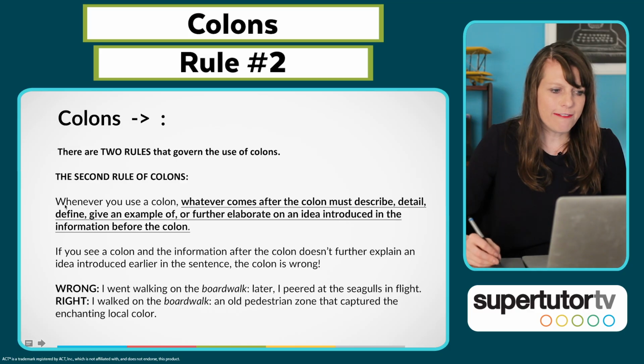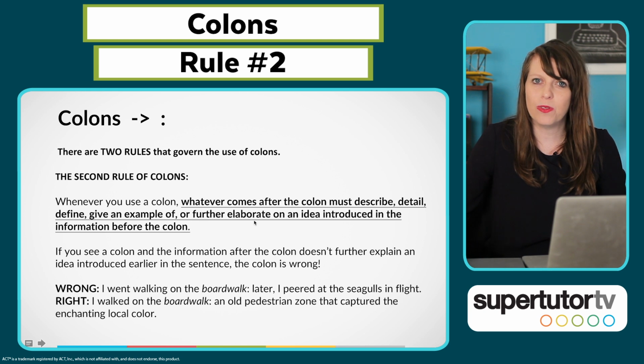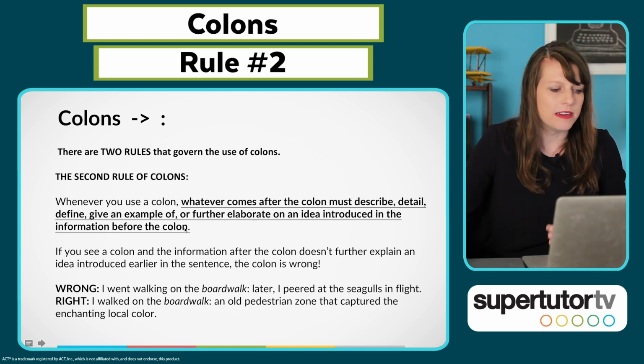Let's talk about rule number 2, because we just talked about rule number 1, which is that independent clause rule. Whenever you use a colon, whatever comes after the colon must describe, detail, define, give an example of, or further elaborate on an idea introduced in the information before the colon. Often that idea before the colon is in noun form. Not always, but often. If you see a colon and the information after the colon doesn't further explain an idea introduced earlier in the sentence, the colon is wrong.